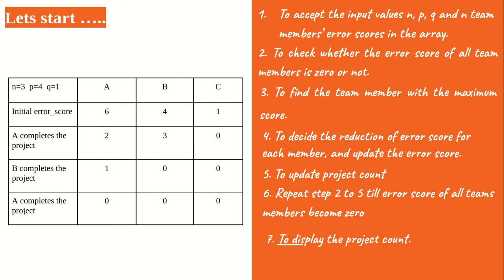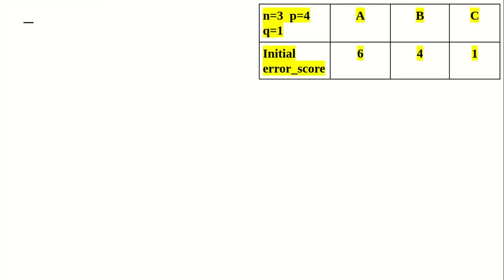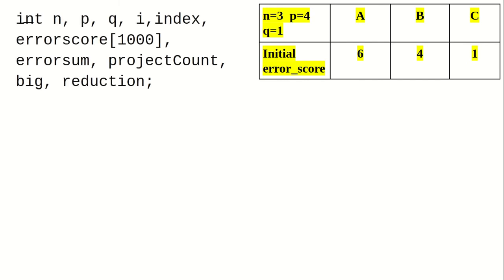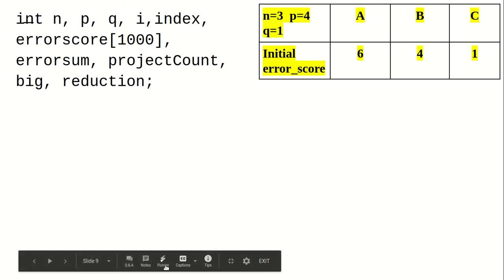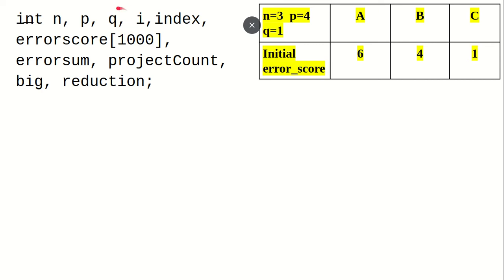Now we start with the actual coding and we start discussing the modules in the coding. So let's declare the variables: n, number of team members; p, error score to be deducted from the team member who completed the project; q, error score to be deducted from the other team members. Error score is the array which stores the error score of each team member.